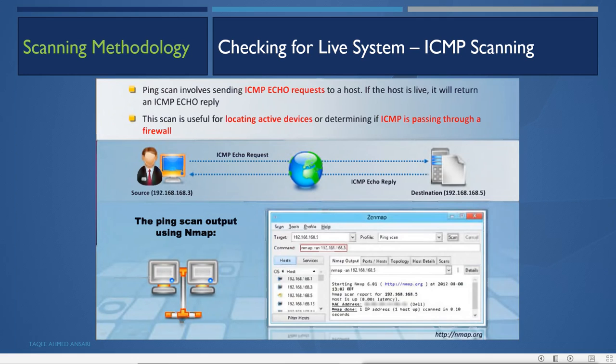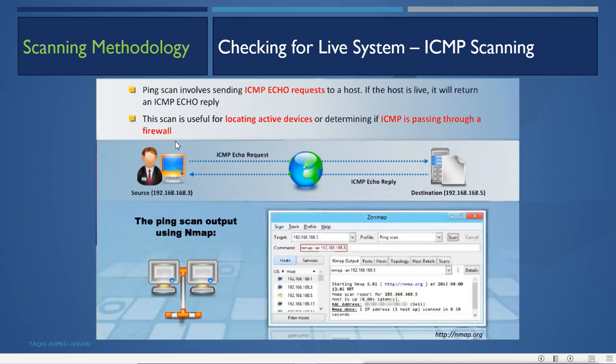Now first, checking for live systems. How will we check that the system is live and available to connect? Very simple. We send a ping request, an echo request, and when it sends a reply, that means it is alive and in the network. When you don't get the echo reply, that means there is no live host. So a ping scan involves sending ICMP requests to a host. If the host is live, it will return an echo reply.